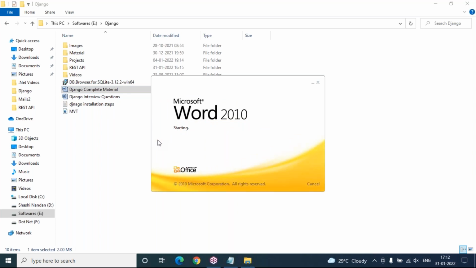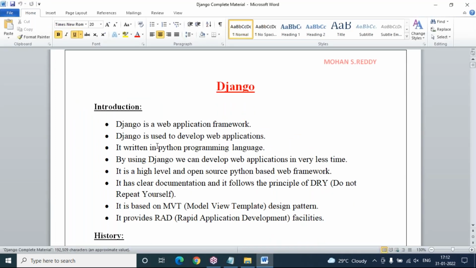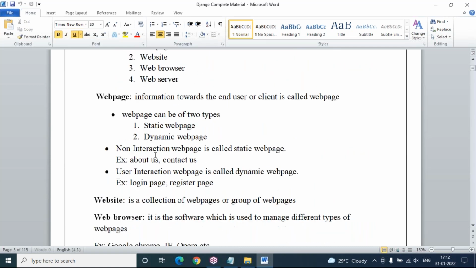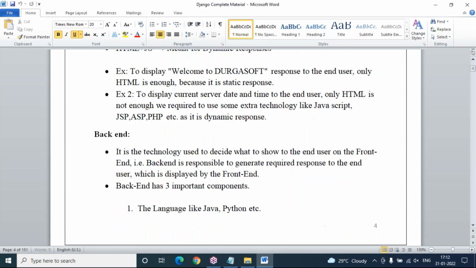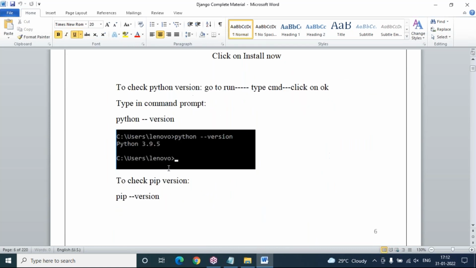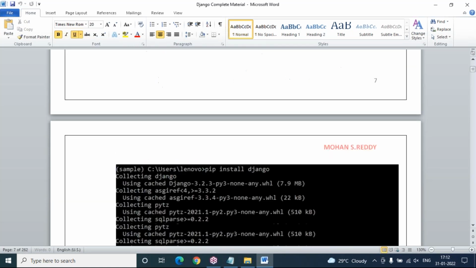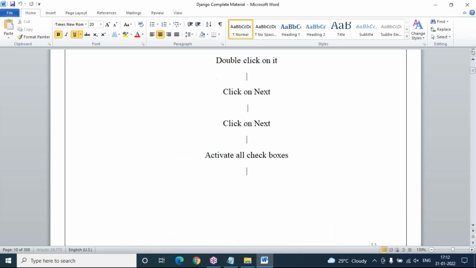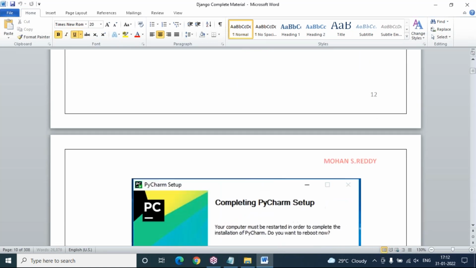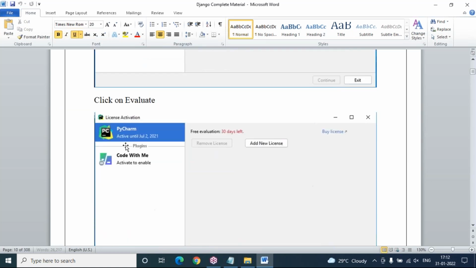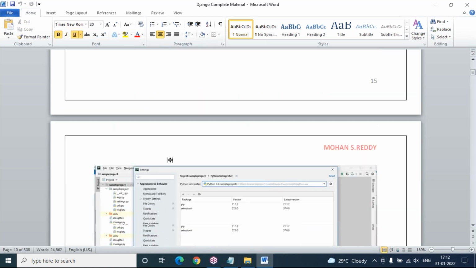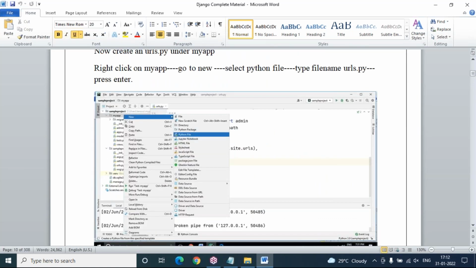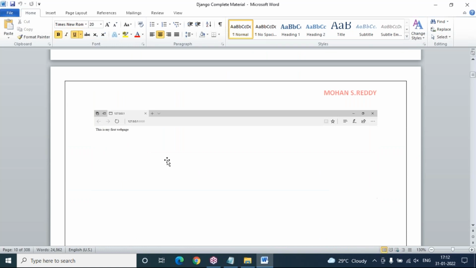Along with the theory part, each and every step, where to go, where not to go, what option you have to select, and right click or left click, everything I have written with my own statements. Steps to install. Is it downloadable, shareable? You can do anything, whatever you want. There is no restriction for my material. You can share it with anyone. Share the knowledge, that will be good.